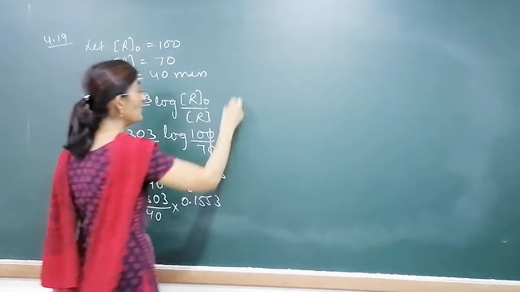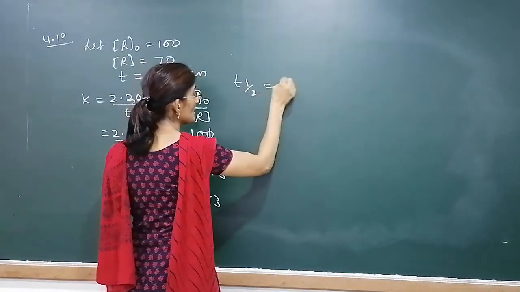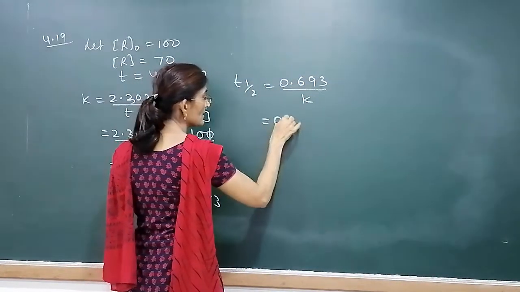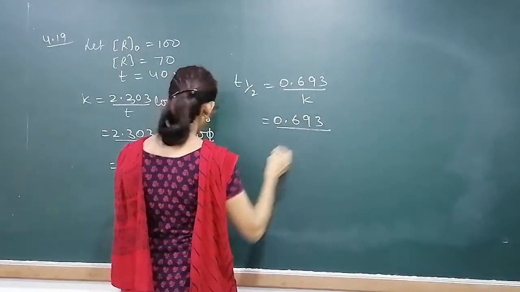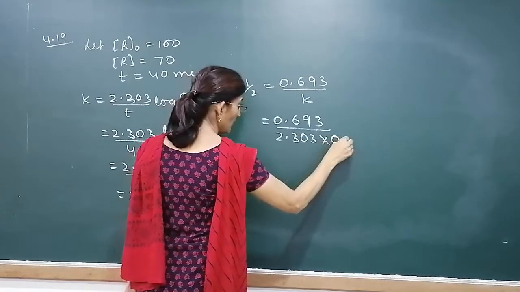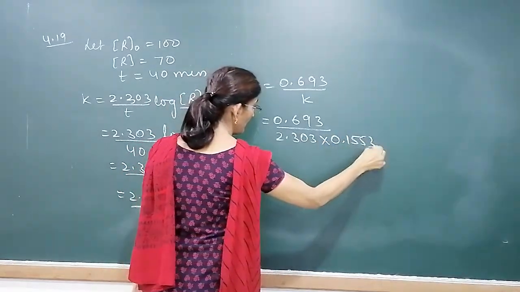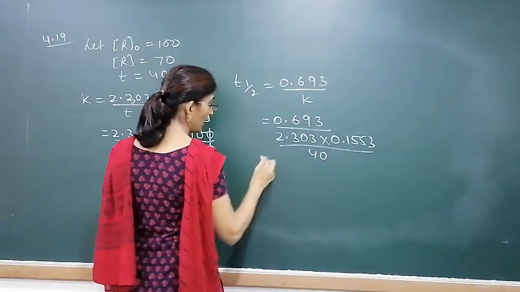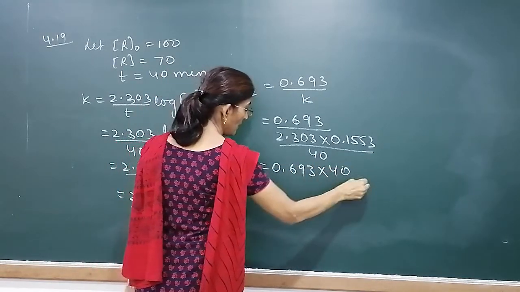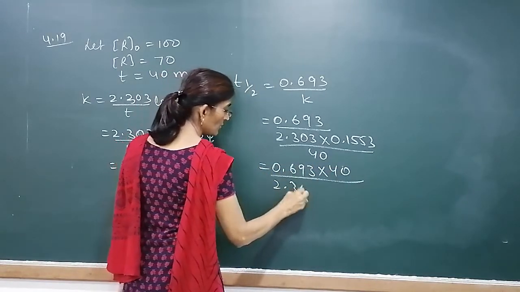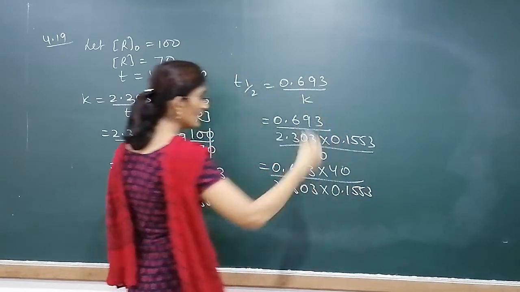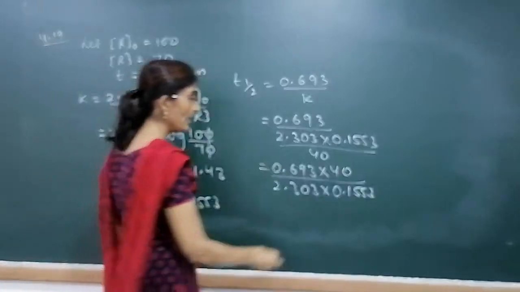We have to determine the half-life. We know half-life is 0.693 upon K. Put in the value of K. 0.693 divided by 2.303 into 0.1553 divided by 40. Take this 40 up. 0.693 into 40 upon 2.303 into 0.1553. This is the answer. Unit will be minutes.